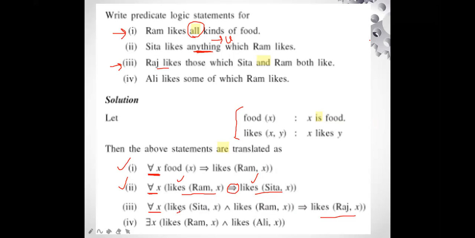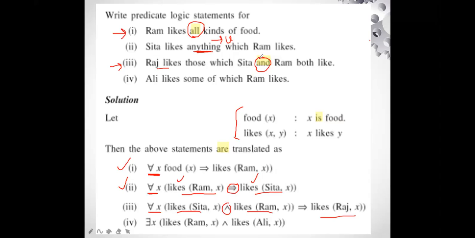So how do we write? Likes Sita comma X conjunction likes Ram comma X. Here this is multiple, right? We are not using conjunction for the quantifier here, we are using the implication because of the universal quantifier. But here conjunction is being used because we have the word and in the statement, right?